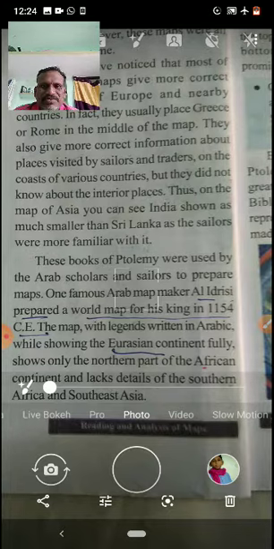The map, with legends written in Arabic, while showing the Eurasian continent fully, shows only the northern part of the African continent and lacks details of southern Africa and Southeast Asia. In this, Europe and Asia together are called Eurasia.